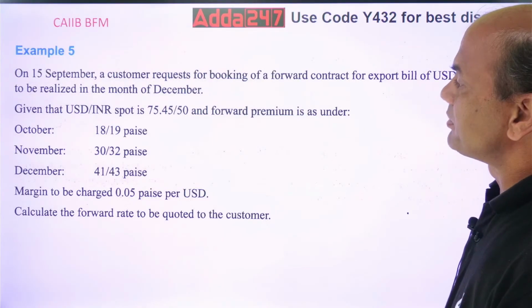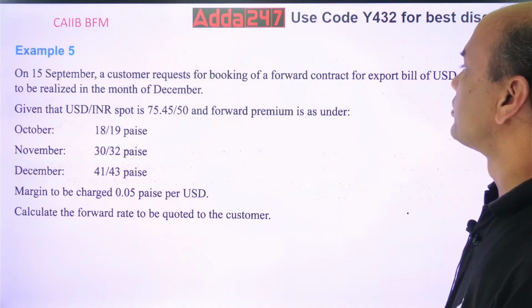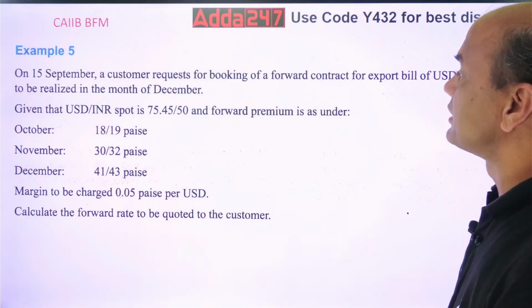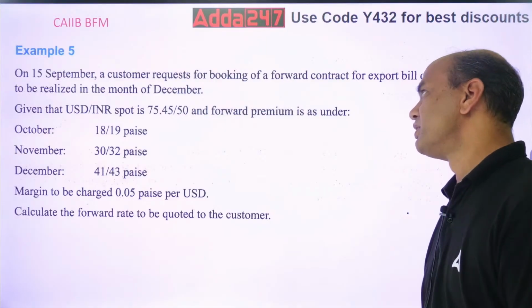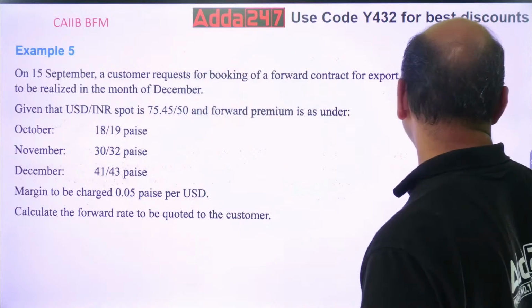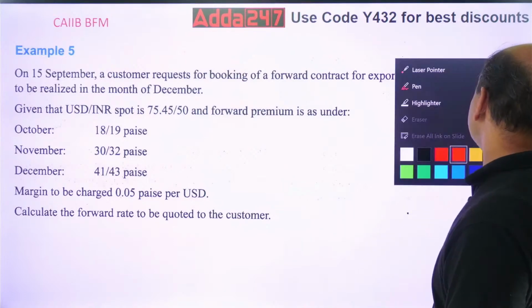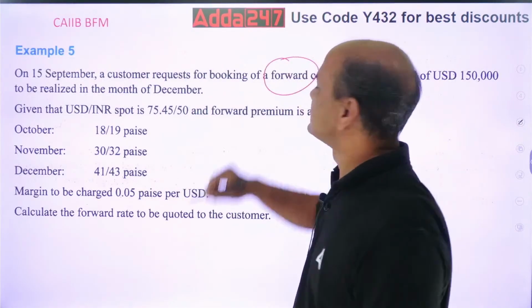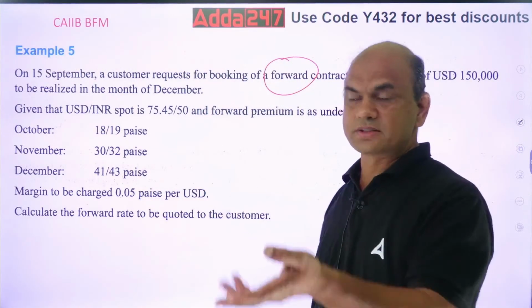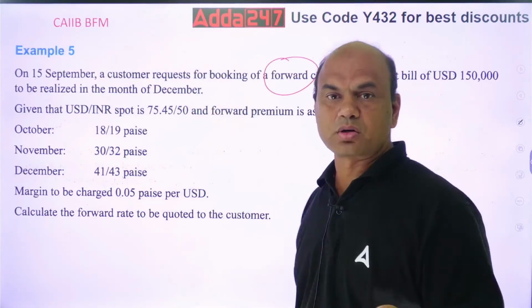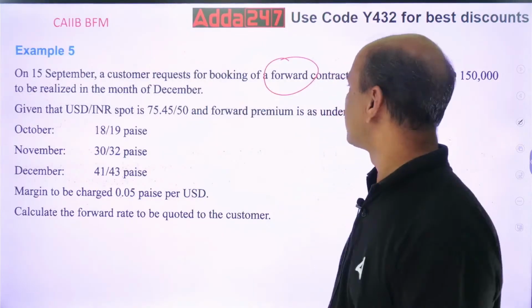On 15th September, a customer requests booking a forward contract for an export bill of USD 1,50,000 to be realized in the month of December. So on 15th September, a customer has requested booking a forward contract. Kindly note, what do you mean by forward contract? Forward contract means I'll book the rate today itself for the next months: September, October, November, December. It's a 3-month contract.